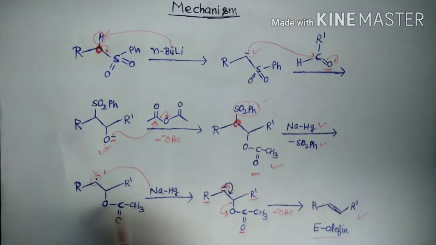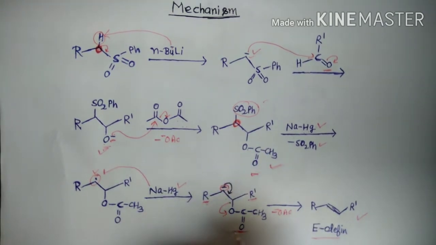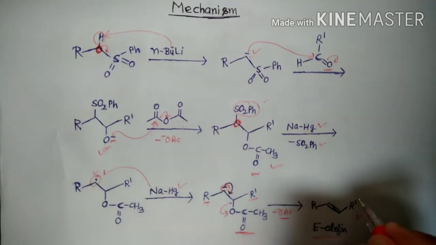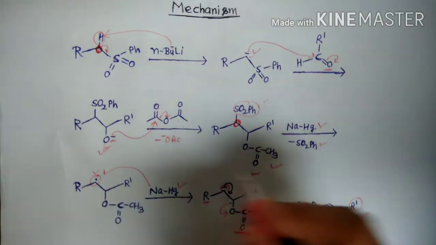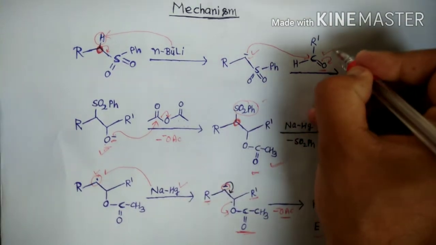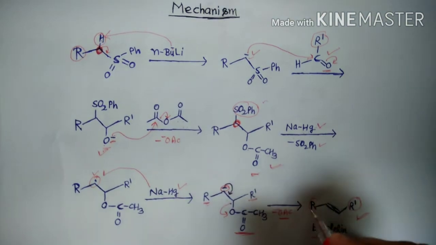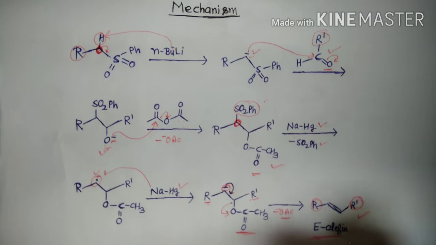When we continue the reaction with sodium amalgam, carbanion formation takes place, and the electrons shift into this bond, the acetate ion is removed from here, and we get the E olefin. Here R dash is the alkyl group of the aldehyde used, and this is the alkyl group of the sulfone, and both alkyl groups are trans to each other. So this is the E olefin, or trans olefin.